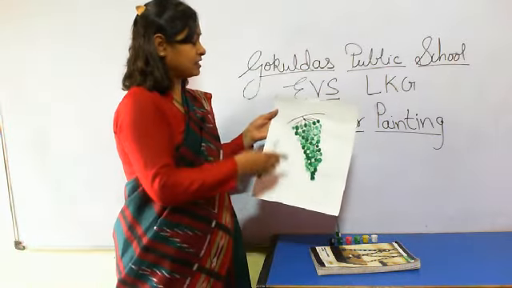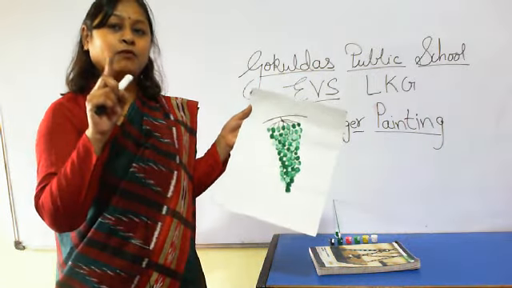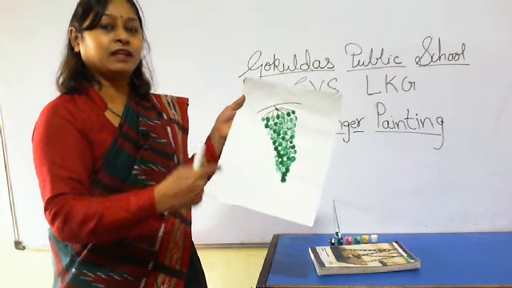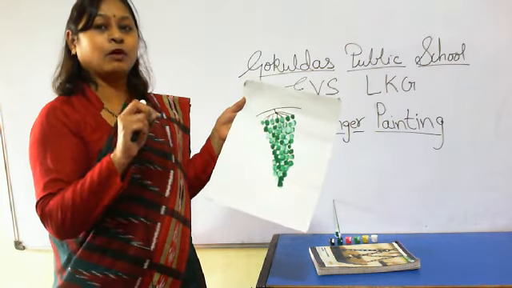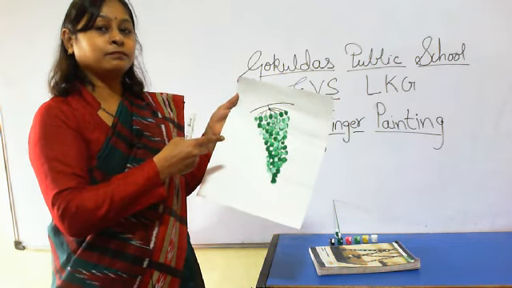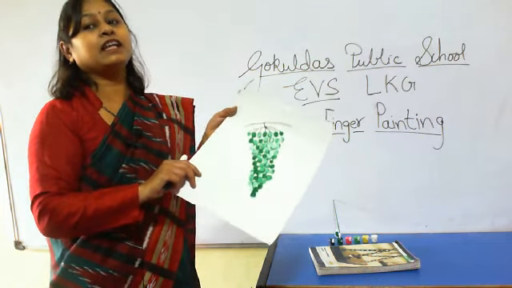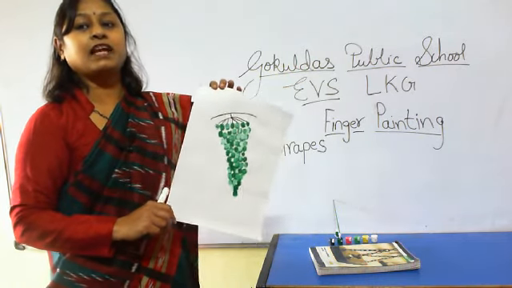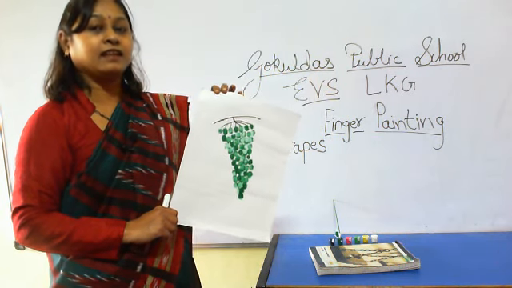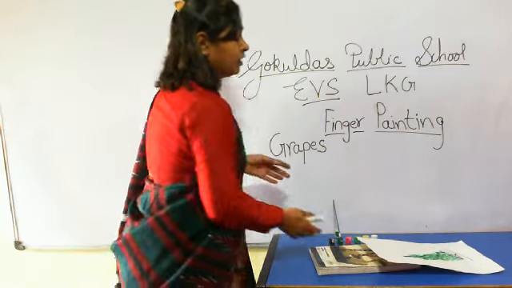Okay. What is this? This is grapes, and with the help of finger, you have to do this finger painting. What have we done? With the help of finger, we have made a bunch of grapes. Okay. Understand? Did you enjoy? Okay.